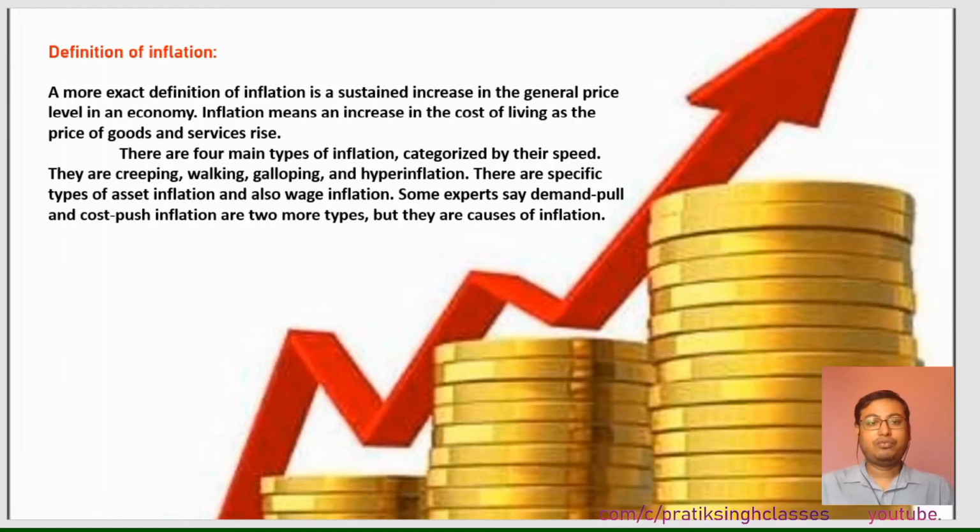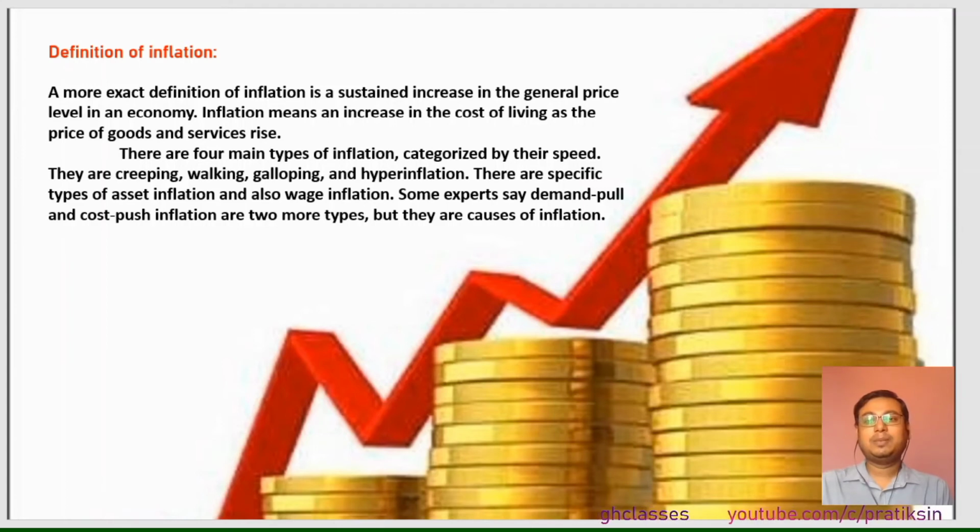Then walking, galloping and hyperinflation. Hyperinflation means suddenly the prices increase very high so that the goods and services become out of the reach of common people. There are also specific types of asset inflation and wage inflation. Some experts say demand pull and cost push inflation are two more types, but they are not types, they are actually the causes of inflation. That means why inflation has happened.